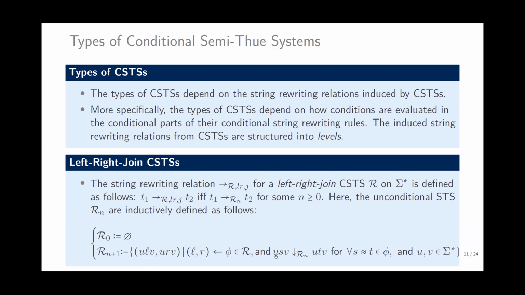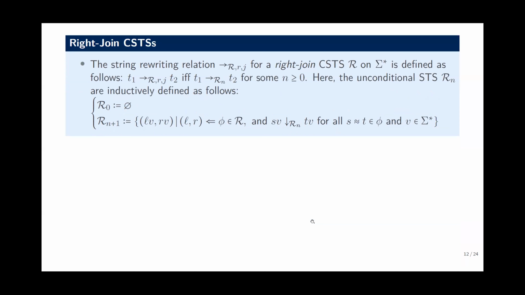In this case, we can use the left and right context U and V for evaluating the conditions, instead of evaluating only the condition itself. If the condition is satisfied, we can apply the rule.